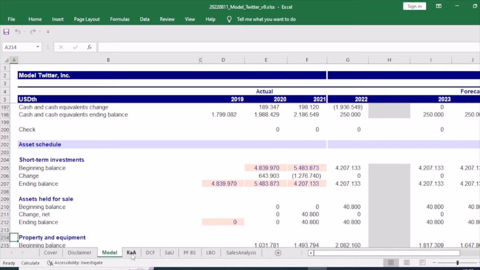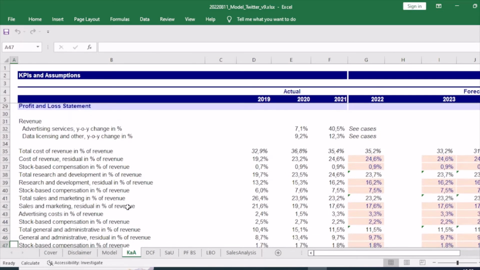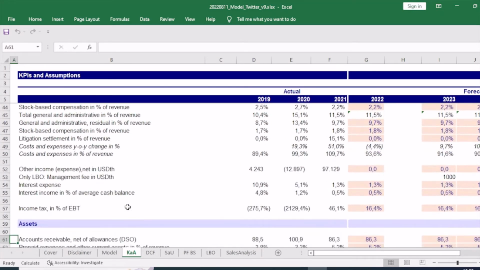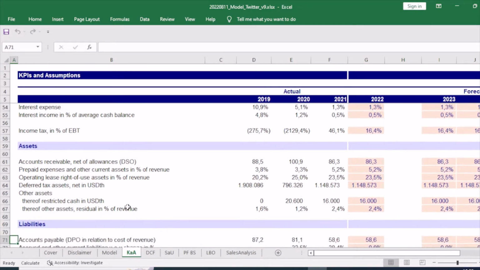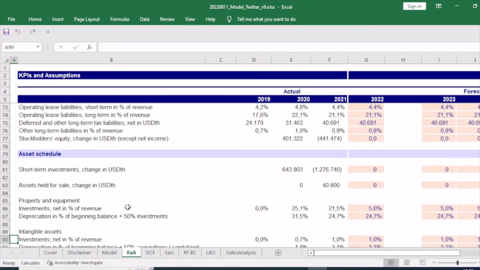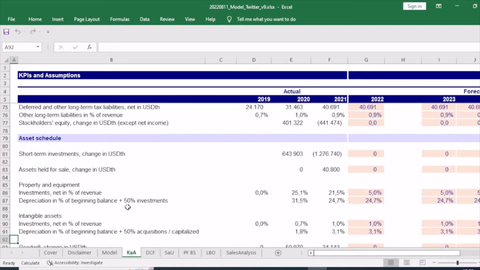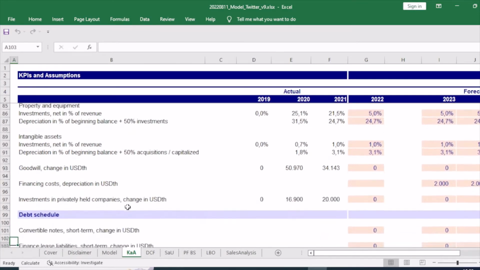The planning assumptions and KPIs are defined in a separate worksheet to forecast the going concern of Twitter, allowing for individual definition of assumptions for every line item. In addition, we define supporting schedules and different cases for more details and flexibility.